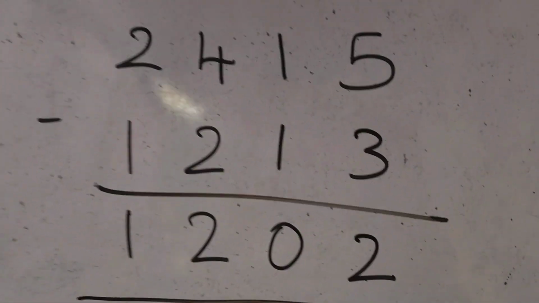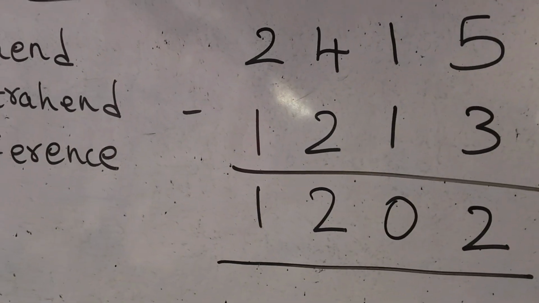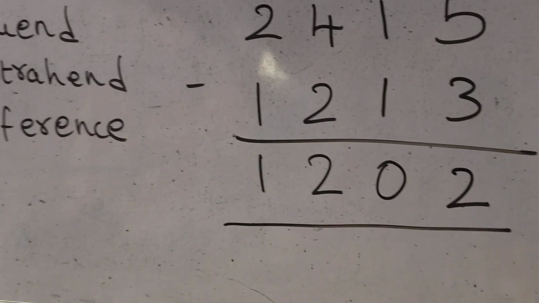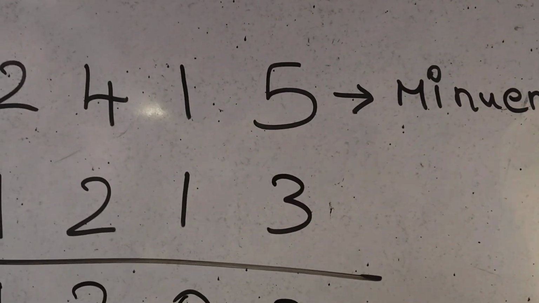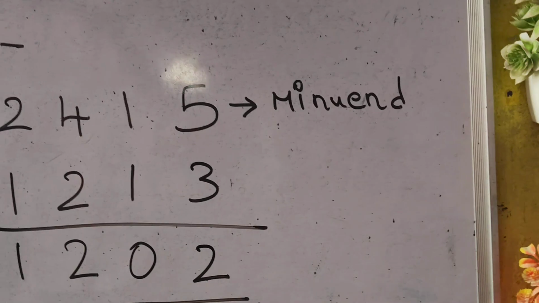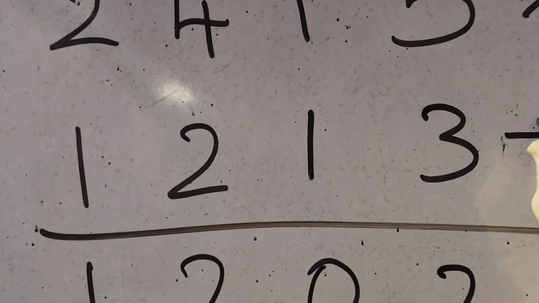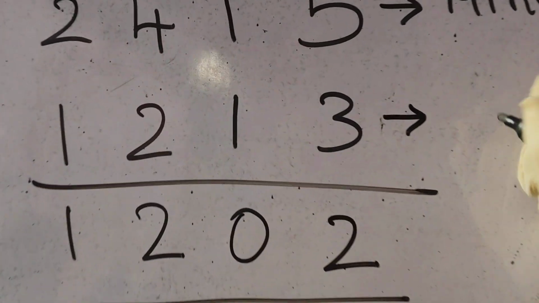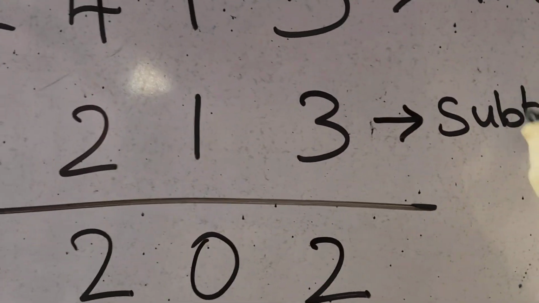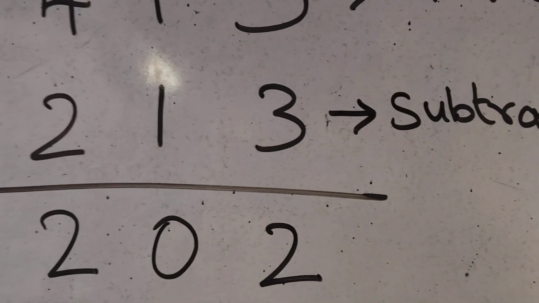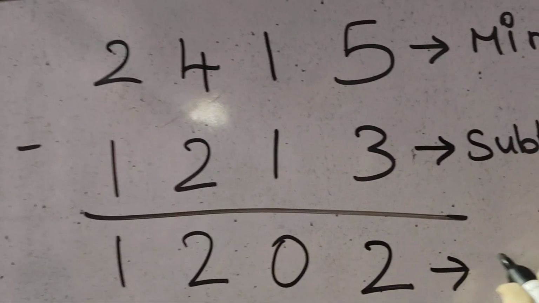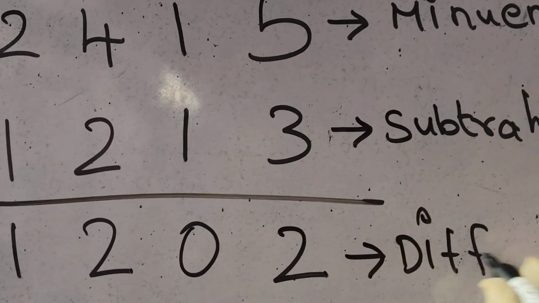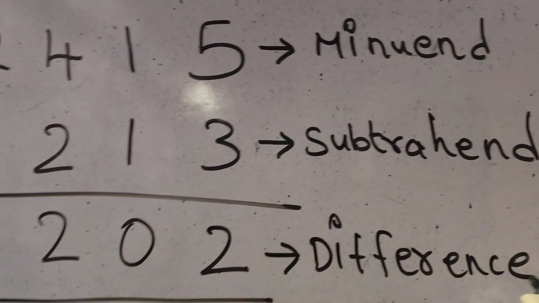Okay, so now if you get confused which one is minuend, which one is subtrahend, which one is difference, see, the number at the top is called minuend, from which you need to subtract. The number which comes below this minuend is called subtrahend. And the answer of the subtraction is called difference. Did you understand, kid?